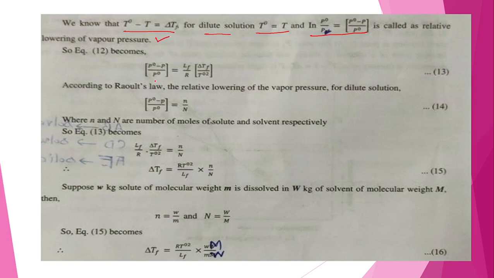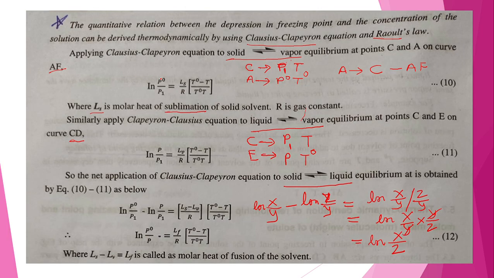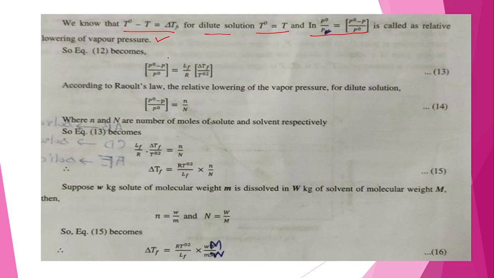Now equation 12 becomes, applying this equation, we have P0 upon P. What is our equation 12? This is our equation number 12. We have to put the value of this, that is from this equation, (P0 minus P) upon P0 is equal to LF upon R into delta TF upon T0 square. Here T is equal to T0, therefore here we have written T0 square.